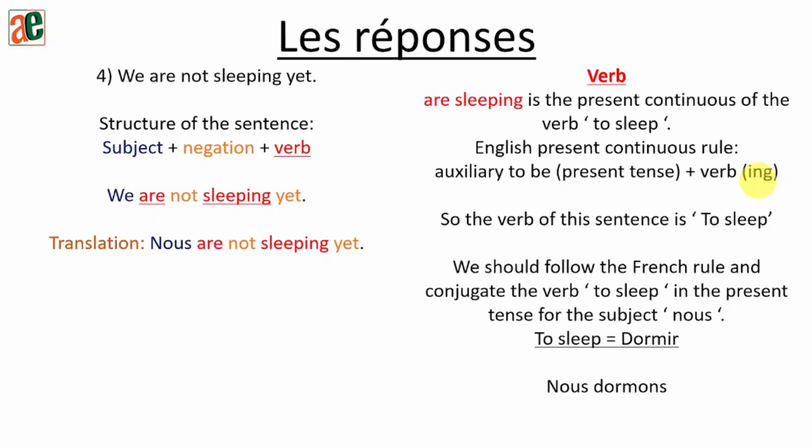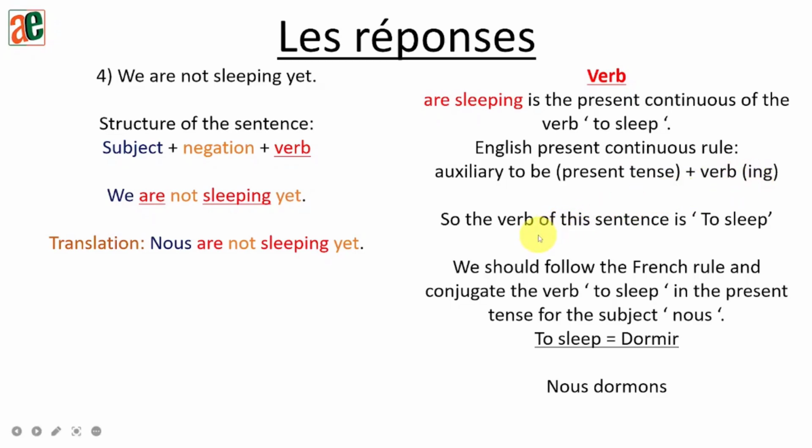So every time you have a verb ending with ing in French, what do you need to do? We are not going to translate are separately and sleeping separately, because are sleeping is nothing but the present continuous rule to conjugate a verb. And for that rule, you add the auxiliary to be that you conjugate in the present tense, and then to the verb itself, you add ing.